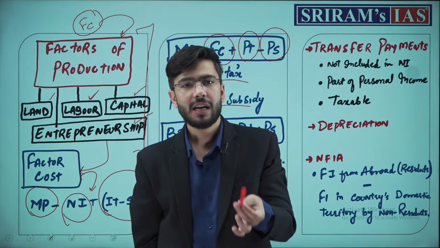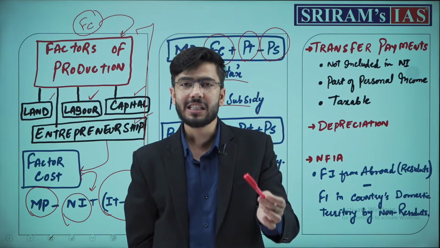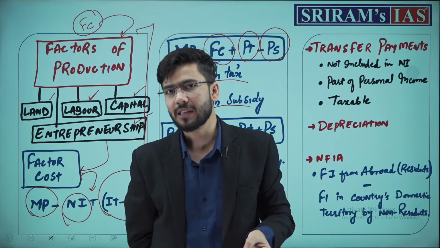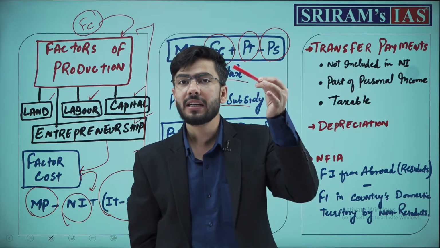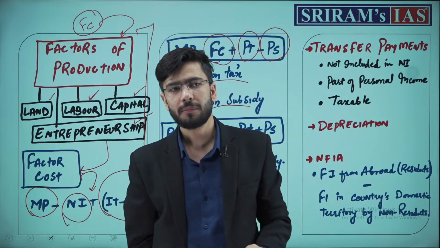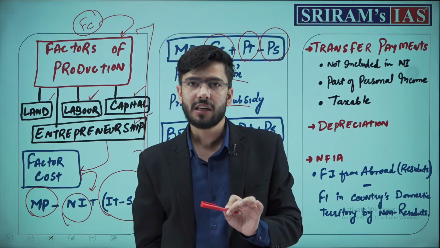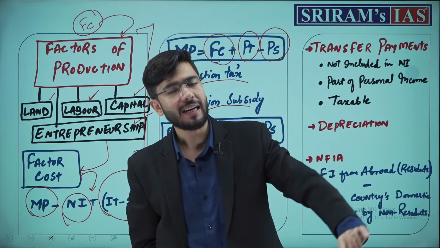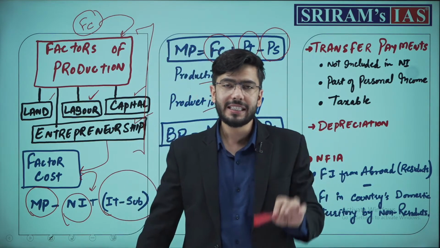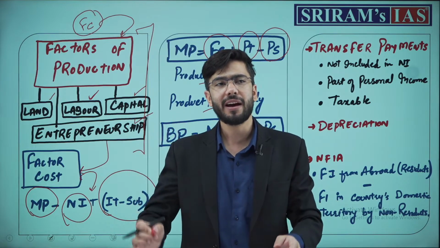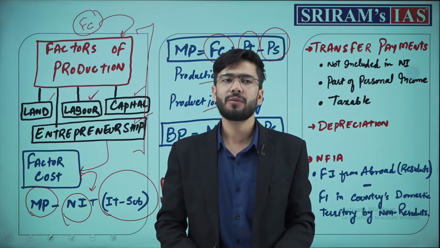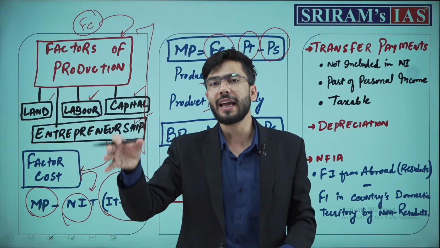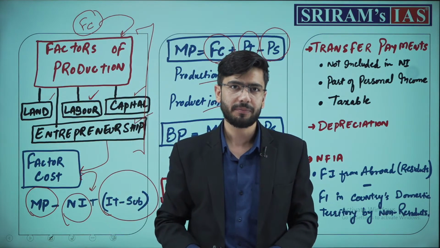But production tax is not as per the number of products manufactured by the industry. Production tax is just because the industry or the nature of that industry attracts that amount of tax or that amount of subsidy. For example, the alcohol industry attracts a production tax. Why? Because establishing that industry may in itself damage the environment and the public health. Therefore, establishing such industries will attract the production tax.